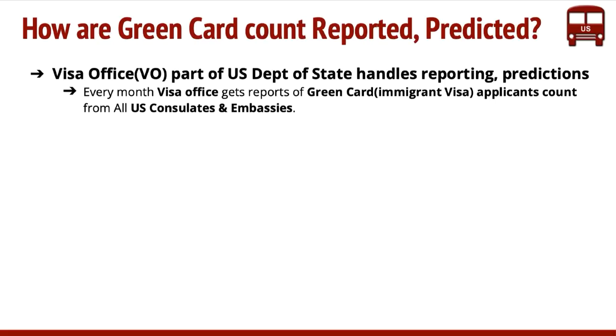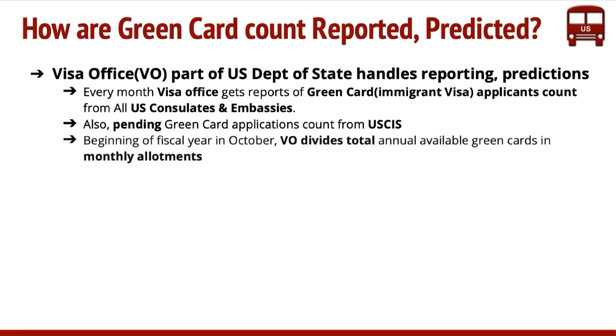They get these counts from US consulates outside of the US, and also they get pending green card applications which were applied within the US at USCIS, right? So you get both of these counts. And at the beginning of the fiscal year, which is in October of every year, they divide the total number of available green cards into monthly allotments. Let's say whatever number we have, let's say we have 100. They divide them for the next 12 months in monthly allotments.